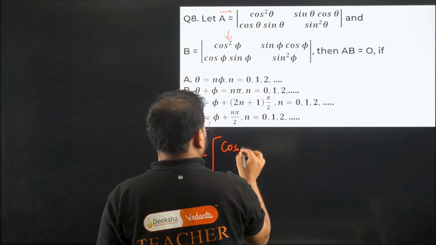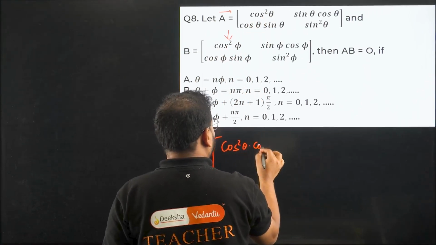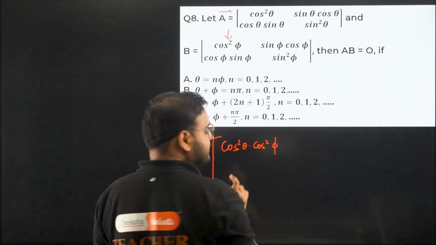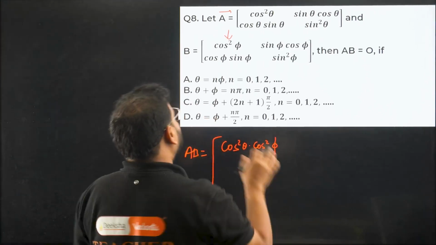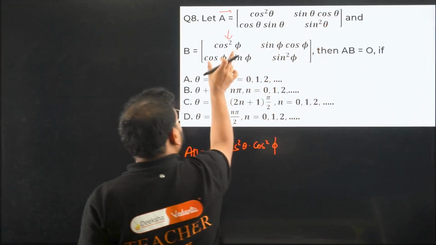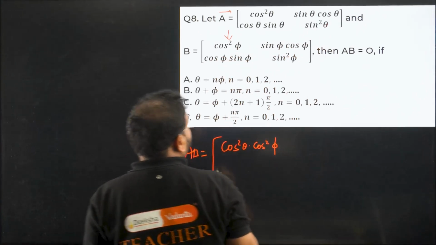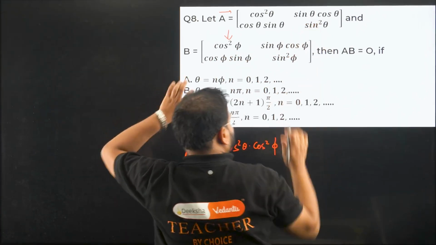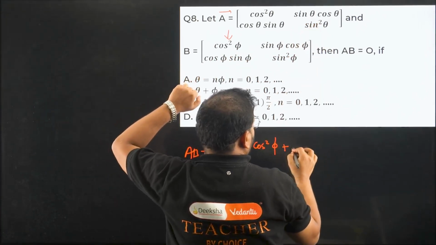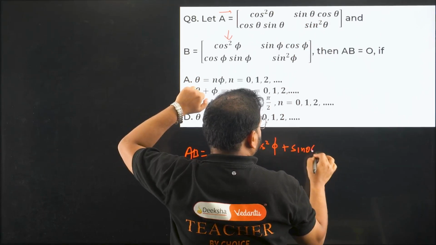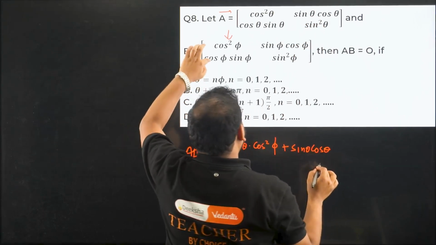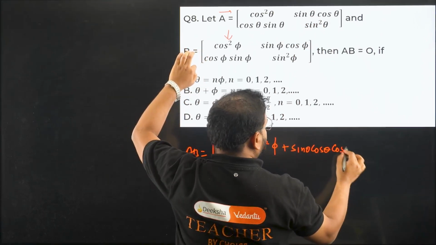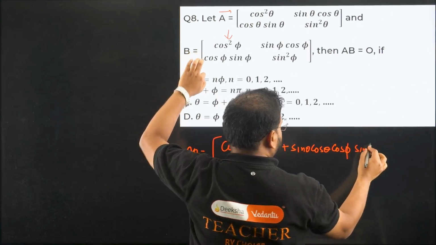I'm writing only the first term. Cos squared theta times cos squared phi, multiplied. Clear? Okay. Next term is sin theta cos theta times this term, cos phi sin phi. Multiply. So we'll get first a plus sign over here, sin theta cos theta, and here cos phi sin phi.